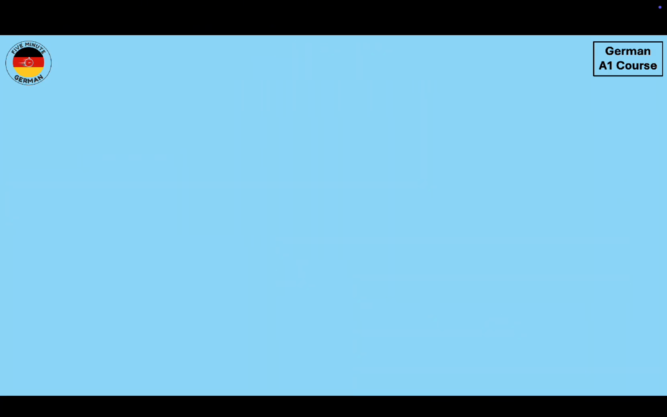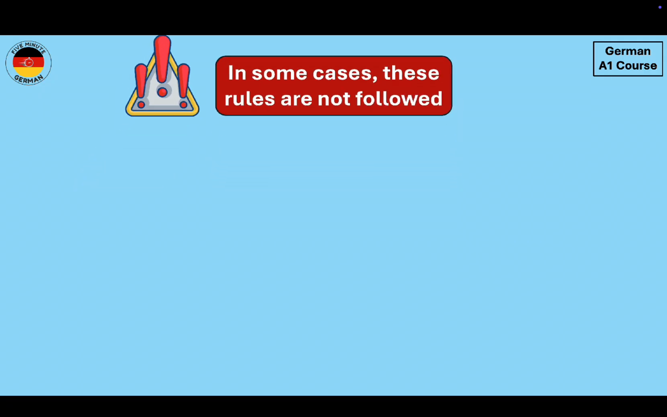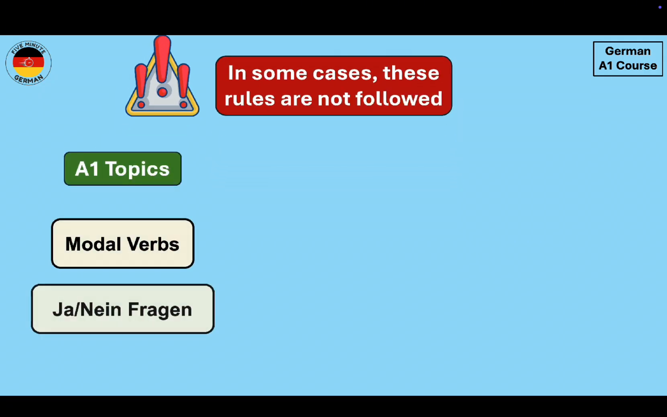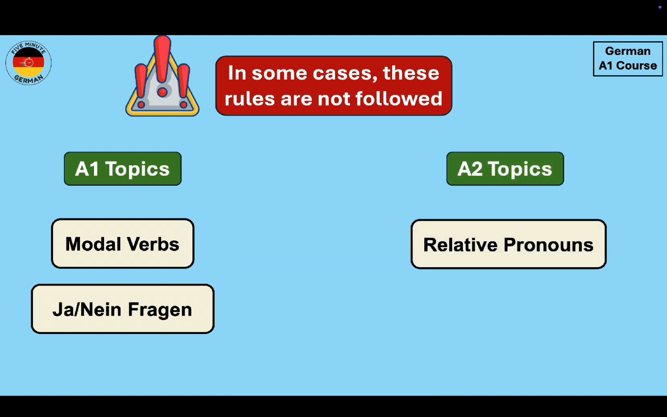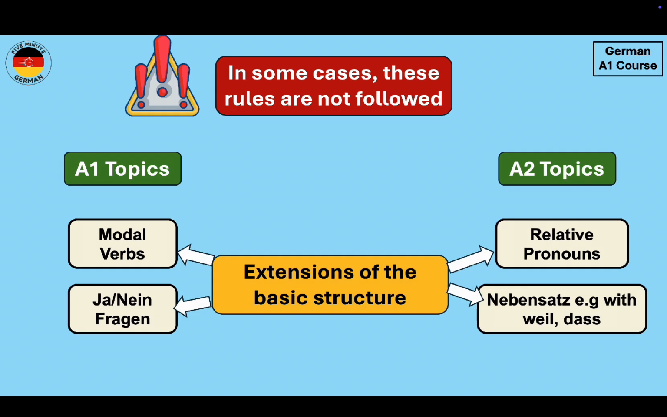Now, since this is a language, there are some cases in which these rules are not followed. These are, for example, in A1, modal verbs, and in case of Ja-Nein-Fragen, which are yes-no questions, these rules are not followed as it is. And there are topics in A2 and above, such as relative pronouns and Nebensatz, where the position of the verb changes. However, what you must know is that all of these cases are extensions of the basic structure. So if you learn this basic structure, then it will be easier for you to understand these topics.